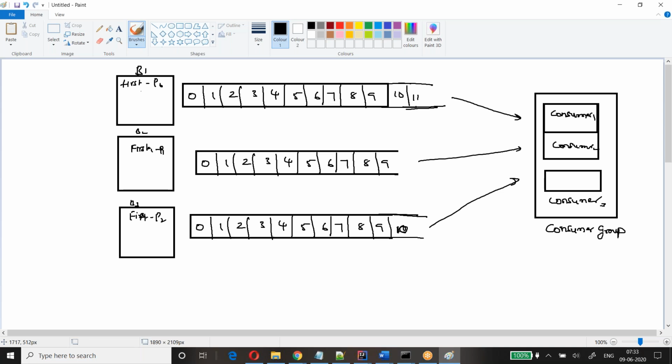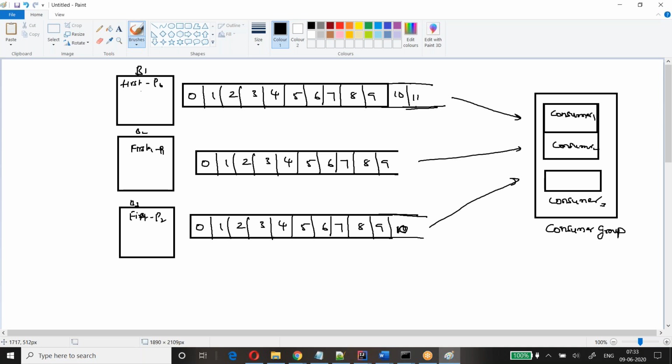If it is a single consumer, it has to connect to all the partitions and read the data from all of them. So actually there is no load balancing, only one consumer is working on all the partitions. If you have multiple consumers, load balancing can happen. If you have an equal number of consumers as partitions, each consumer will connect to one partition and start reading the messages.